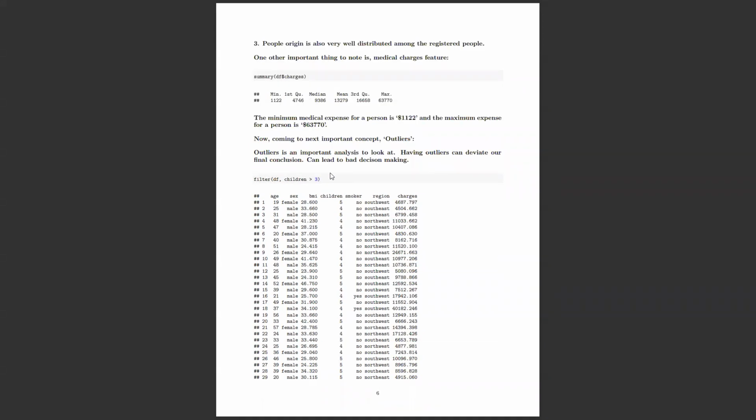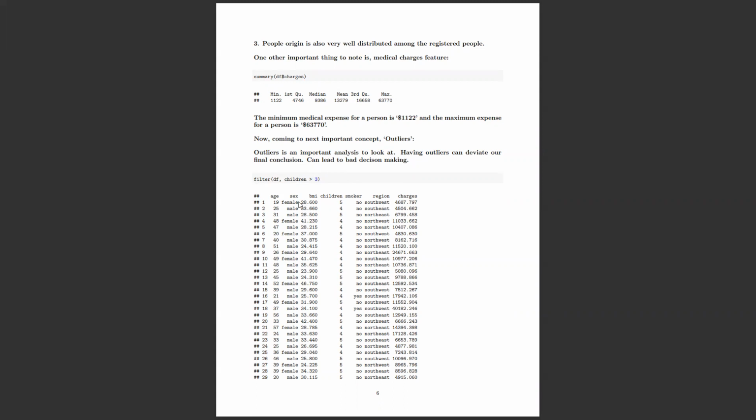These are basic things. I want to check whether having more children makes a person have more medical expenses. It is a valid point to think about, right? So I just filtered using the filter function from our textbook itself, from chapter 6, if I'm not wrong. I tried to filter based on number of children and medical expenses, so that we can understand something.